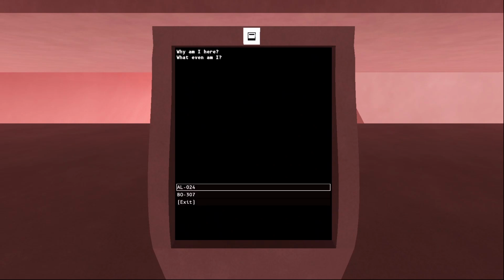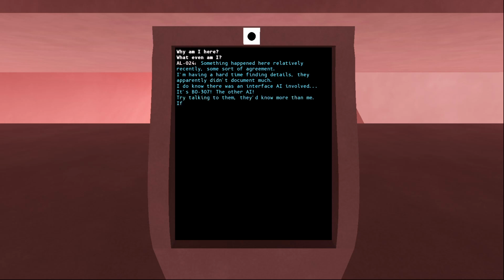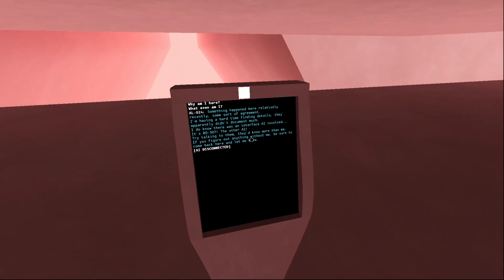Why am I here? What even am I? Something happened here relatively recently, some sort of agreement. Having a hard time finding details. They apparently didn't document much. I do know there was an interface AI involved. It's Bo 307, the other AI. Try talking to them. They know more than me. If you figure out anything without me, be sure to come back here and let me know.